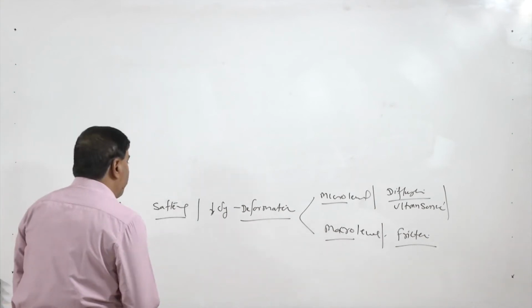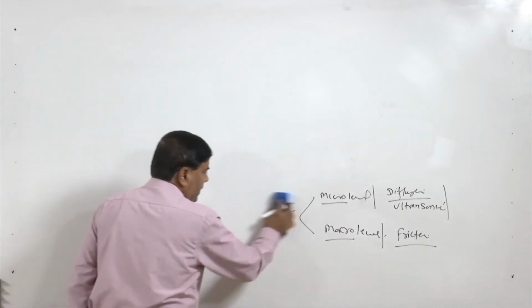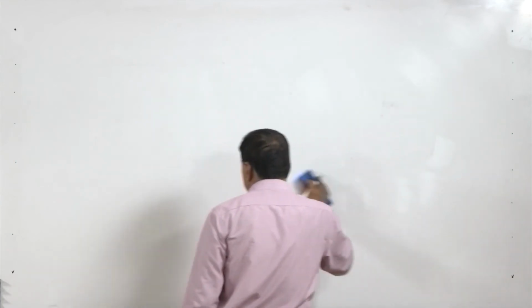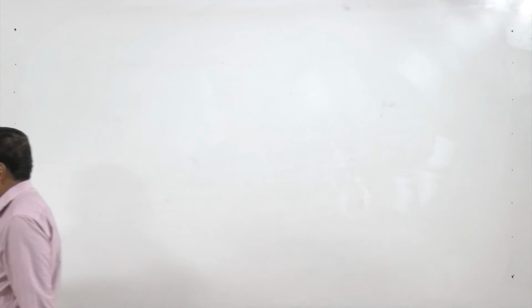So, my macro level definitely will involve large scale deformation or the movement of the flow of the material as compared to the micro level deformation.